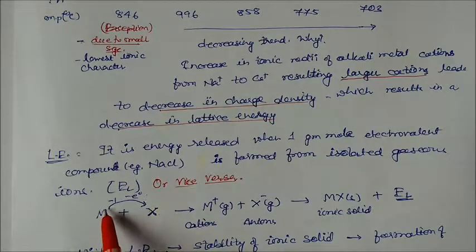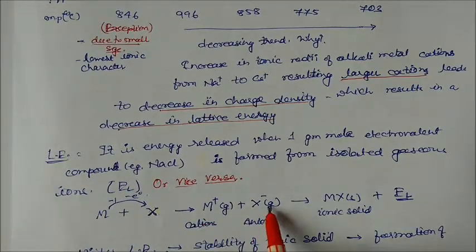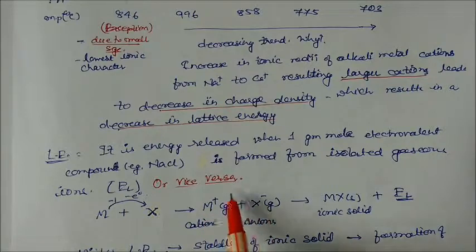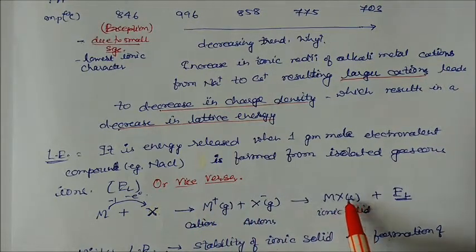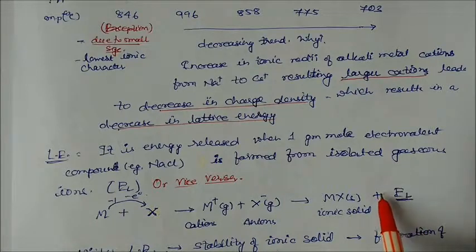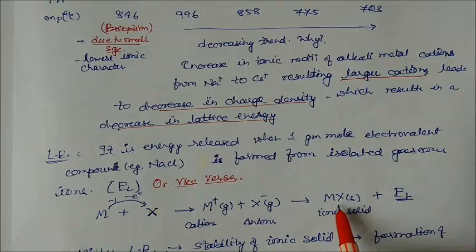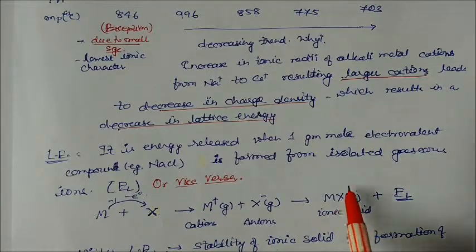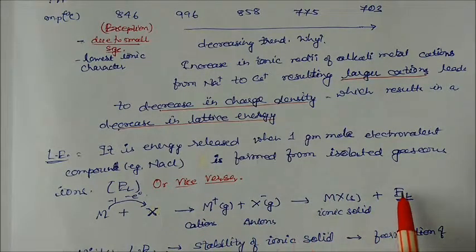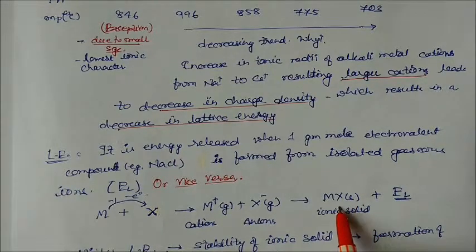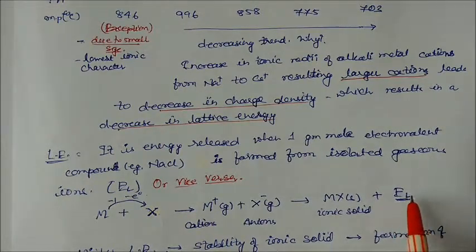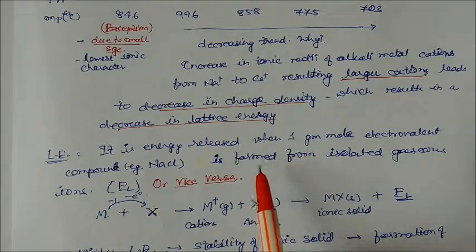When the metal gives 1 electron to the halogen, this becomes an isolated metal cation and this becomes an isolated anion. When these cations and anions combine together, they form an ionic solid. If you take 1 mole of this compound, you will get 1 mole of ionic solid, and whatever amount of energy is released is called lattice energy. If you give this energy to the ionic solid again, it will convert into cations plus anions. So lattice energy is the energy released, or the minimum energy required to break the ionic compound, or the minimum energy released to form the ionic compound. This is the definition of lattice energy.